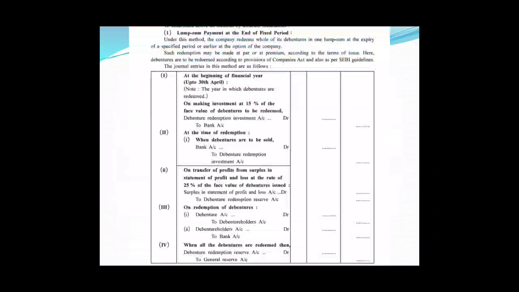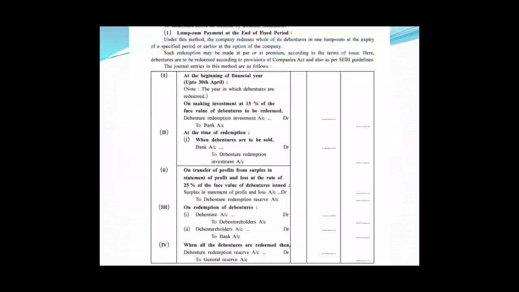Lump sum payment at the end of the fixed period. Under this method, the company redeems the whole of its debentures in one lump sum at the expiry of the specified period or earlier at the option of the company. Such redemption may be made at par or at premium according to the terms of issue.